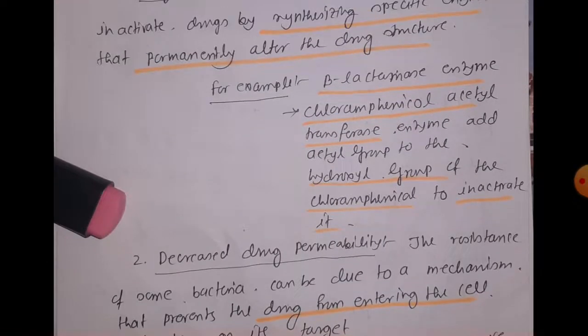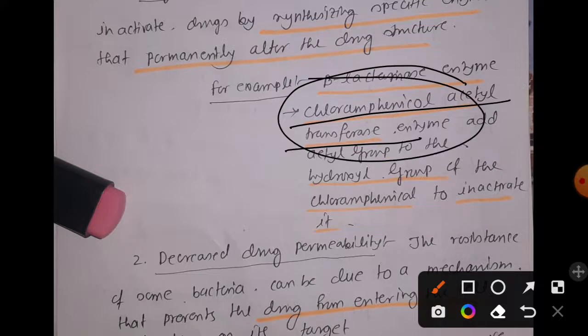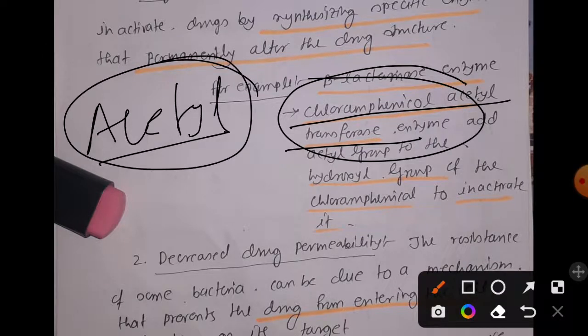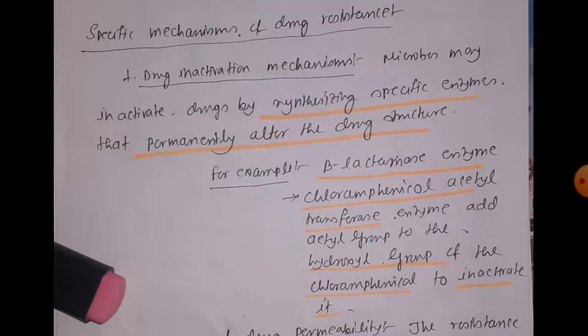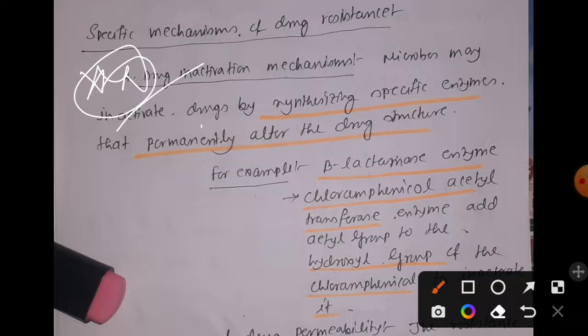Similarly, chloramphenicol acetyl transferase is another type of enzyme that is produced by some bacteria. This chloramphenicol acetyl transferase attaches an acetyl group to the hydrophilic group of chloramphenicol and inactivates it. Clear? So that is how in that particular mechanism they produce a specific type of enzyme that creates a permanent change in the structure of the drug and inactivates it.